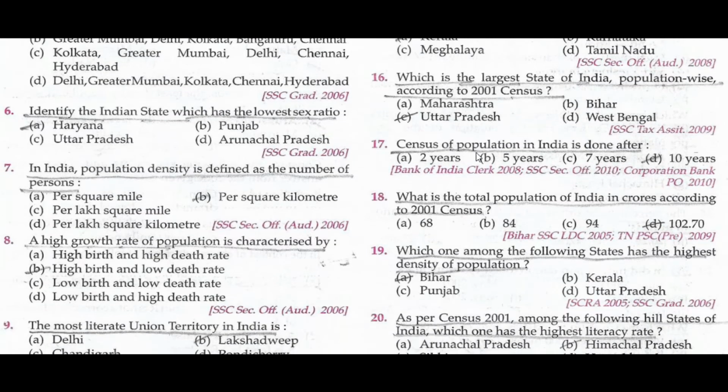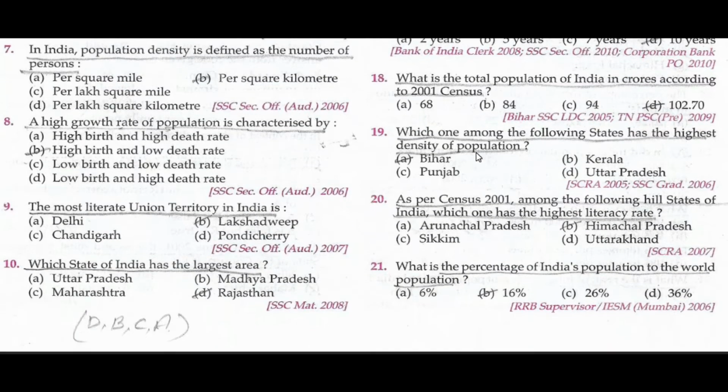Identify the Indian state which has the lowest sex ratio. Haryana. In India, population density is defined as the number of persons per square kilometer.